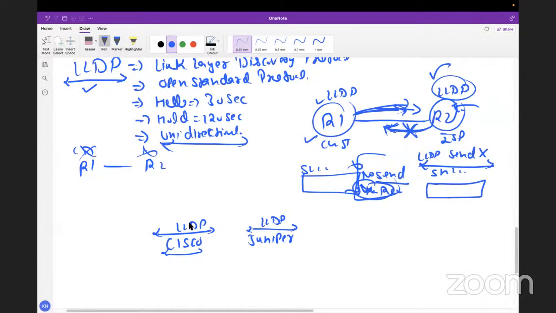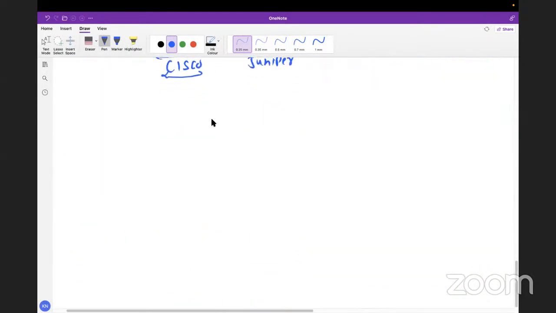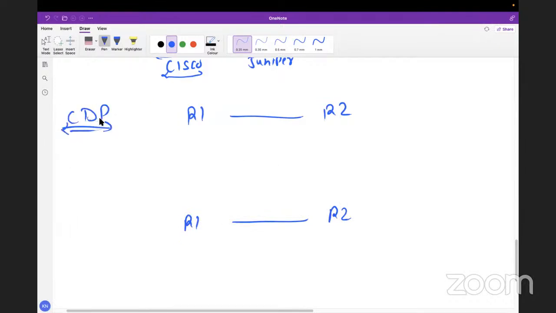Sir, can you briefly explain unidirectional and bidirectional in both protocols? Yes, I can explain. No worries. R1, R2. Let's take the example of CDP first. We are saying CDP is bidirectional. It means you have to configure the protocol on both routers. It should be configured here and here, then only it will work.